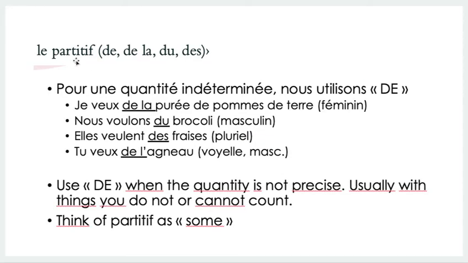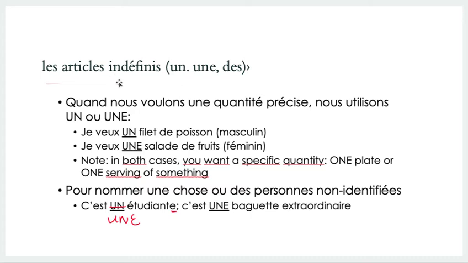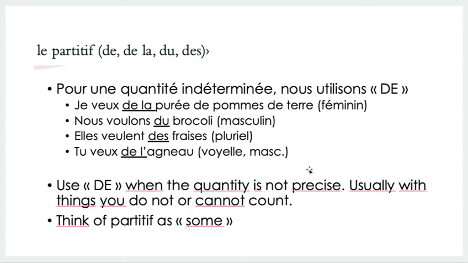Now, partitif, these are the de, de la, du, des, etc. So remember that the indéfini, the un, une, etc., these are for things that you want a specific quantity of, right? But when you're using the partitif, these are things that you cannot count or usually you don't count, right? So they are quantities that are not fixed. Think of it as saying some.